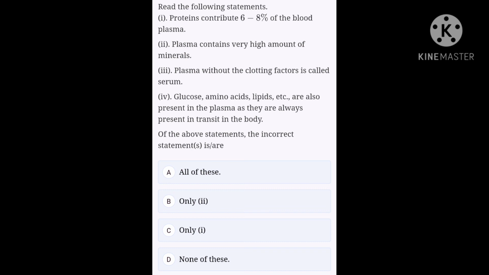Blood plasma contains dissolved protein 6 to 8%, that is serum, albumins, globulins and fibrinogen, glucose, clotting factor, electrolytes, hormones and CO2, oxygen. Though plasma contains substantial amount of minerals, the concentration in terms of percentage cannot be defined as high amount in terms of their presence in plasma. Blood plasma without clotting factor is called serum. Thus, option B is the right answer for this question.